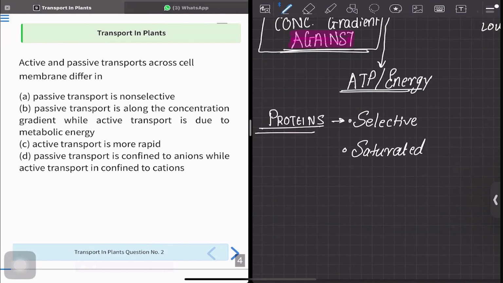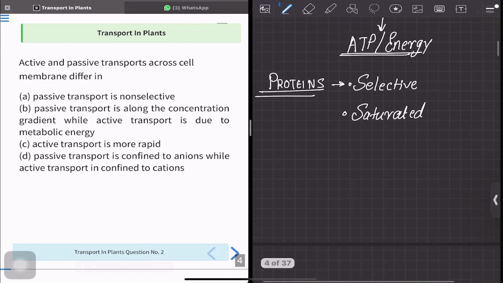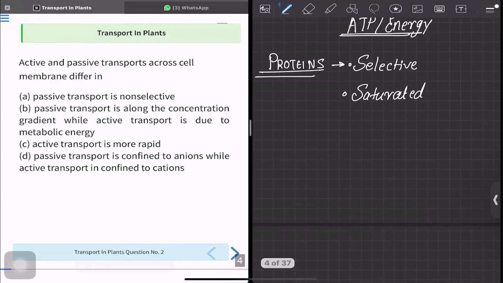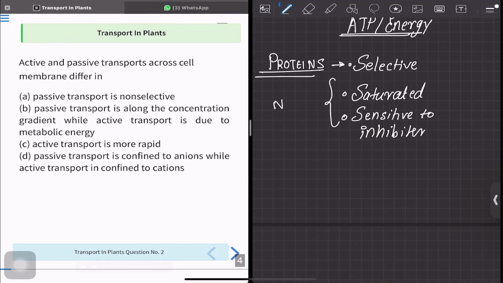That means only a limited amount of substrate or substances can be transported at a time. Just like a vehicle, only a fixed number of things can be transported. Correct. So similarly, it is selective. It will get saturated, and it is sensitive to inhibitors. These are the three things given in your NCERT. So you should remember this, and a question can be asked upon this.